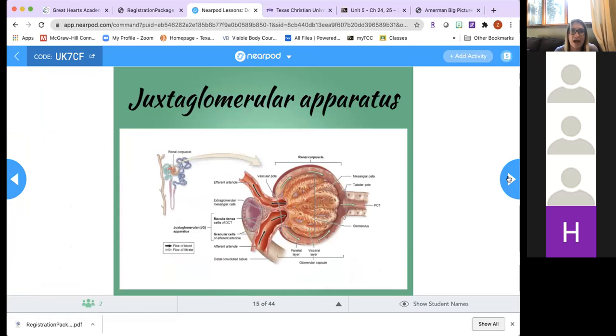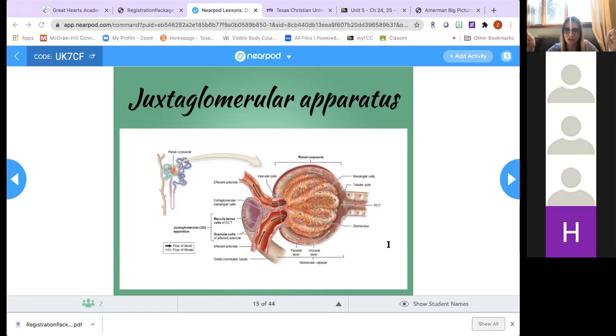All right, let's keep going. Let's look at the juxtaglomerular apparatus. It's part of a regulatory mechanism of the kidneys, and it's located near the vascular pole of the renal corpuscle. You perhaps noticed there was a tubule at the vascular pole. Between those two blood vessels in the middle, there is this tubule. This tubule is actually the distal tubule of that nephron.